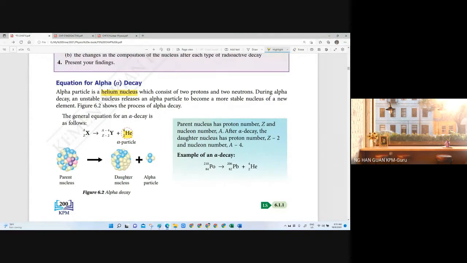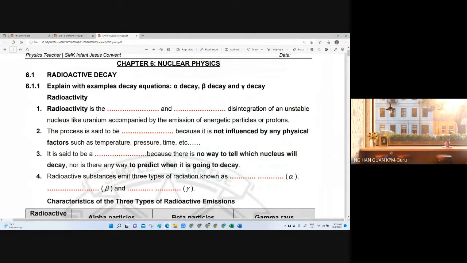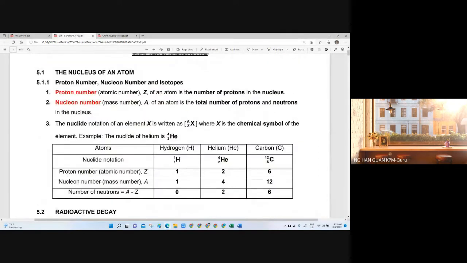This one, last time we did have the content in our old syllabus. We had content to cover the most basic things that you learn in chemistry, which is we needed to introduce again the proton number and nucleon number. But now all this has been removed already, right? We even needed to show the chemical symbol for the element X, how we write it in the equation. All this is actually chemistry, right? It's the most basic in chemistry, so you should know already, right? But I noticed that there are still students having problems, mentioning the terms wrongly, right?